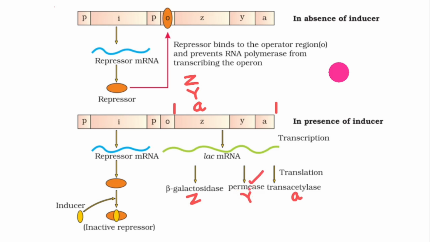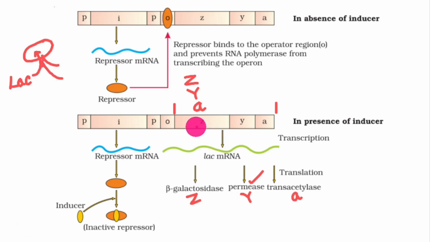Because this permease is important, if this is the bacteria and in the medium lactose is present, you need a mechanism for this lactose to enter in the cell. So permease does that function and it allows lactose to enter in. Once lactose enters in, it binds to the repressor and then in large amount the permease enzyme will be produced. So it can then enter in bulk amount.